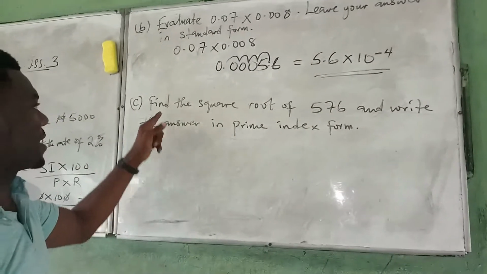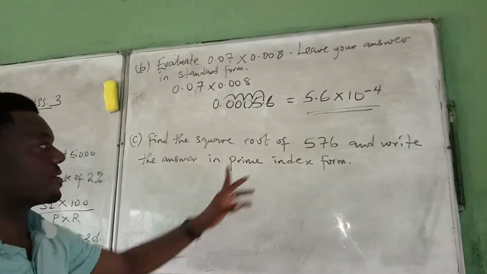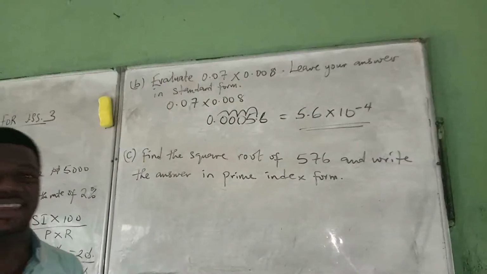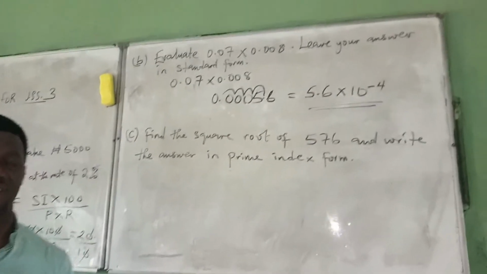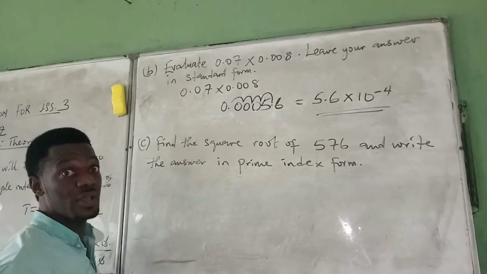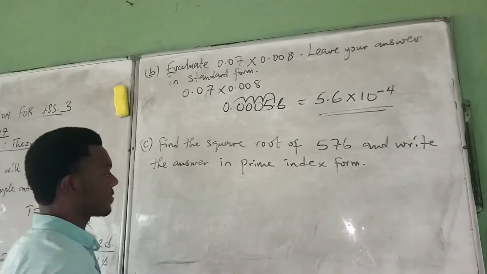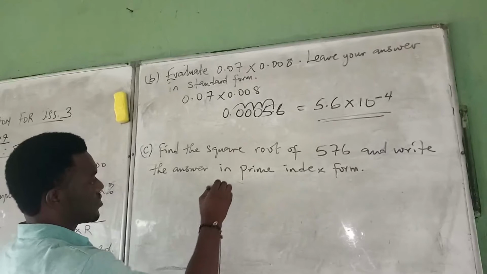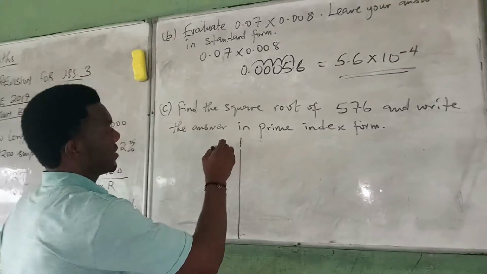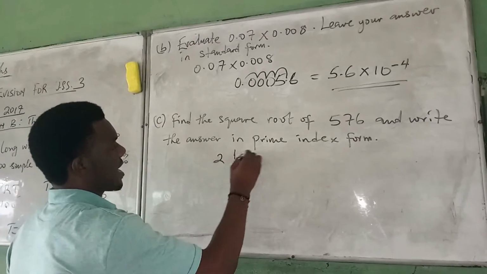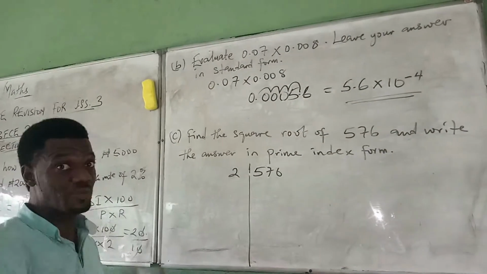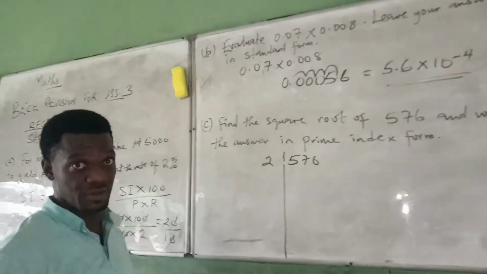So the third one: find the square root of 576 and write the answer in prime index form. So you work it out. This is a theory question, so you don't use your calculator to work this. You have to show your workings. As we taught you in year 1, how to find square root without using the calculator, we have 576. You divide, starting from 2. Remember, you use prime numbers, 2, 2, 2, until 2 cannot divide.